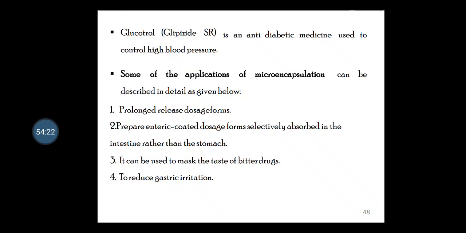So for the preparation of prolonged release dosage forms, we can use this process. We are able to prepare enteric dosage forms that are selectively absorbed in the intestine rather than the stomach. Then it can be used to mask the taste of bitter drugs, and to reduce gastric irritation. So by looking at these troubles or challenges, one can go for the microencapsulation technique, get the benefit and serve the society for good health.